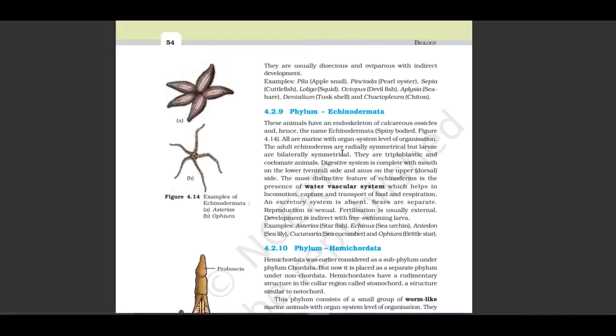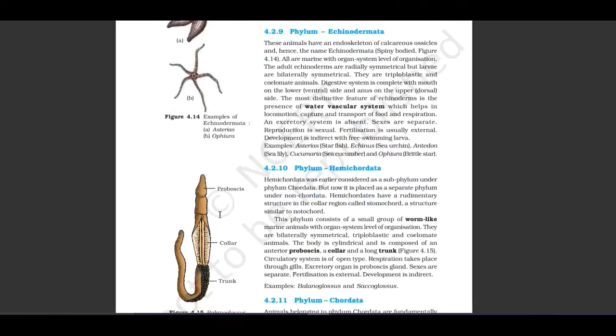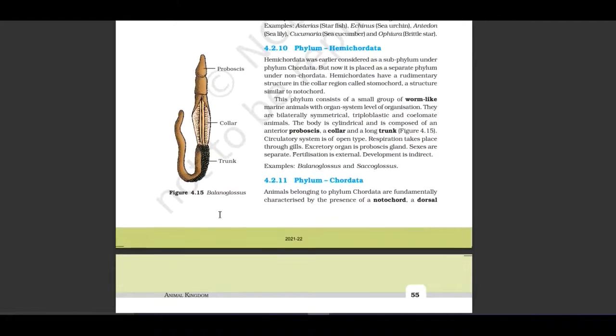Examples of echinoderms: Asterias, starfish, Echinus, sea urchin, Antedon, sea lily, Cucumaria, sea cucumber, Ophiura, brittle star. Let us see the picture of Asterias, starfish, and second is Ophiura, brittle star.